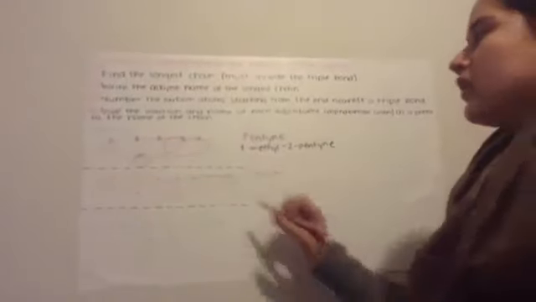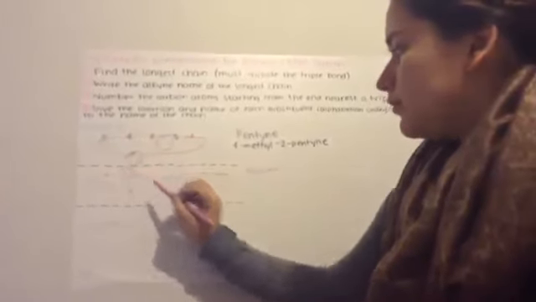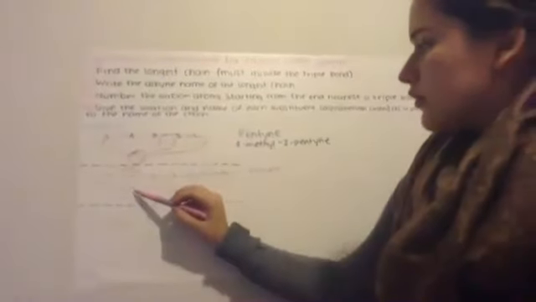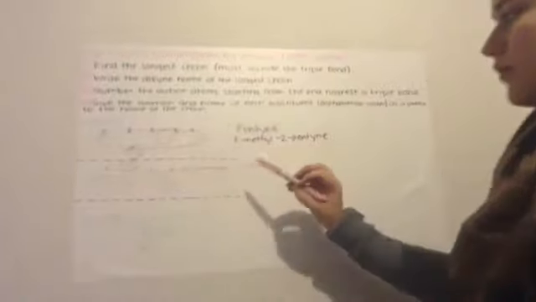And then give the location and name of each substituent in alphabetical order as a prefix to the name of the chain. Here we have 2 methyls. The first methyl is in carbon 2 and the second in carbon 4.